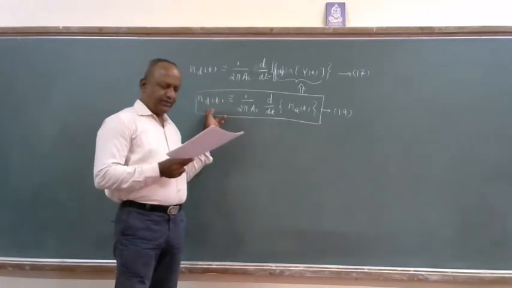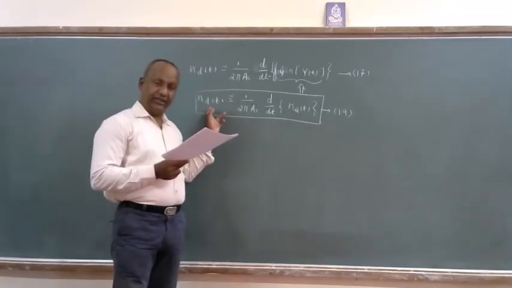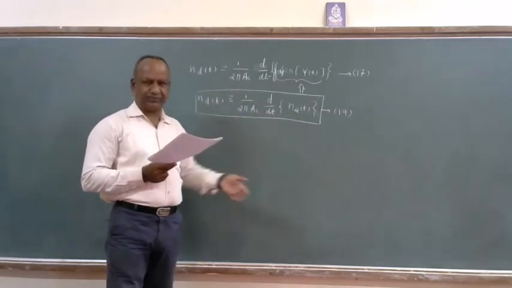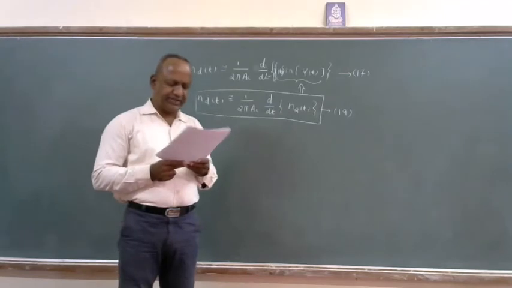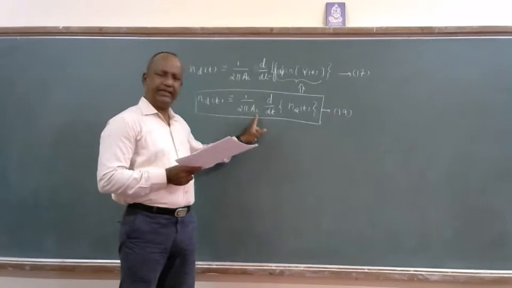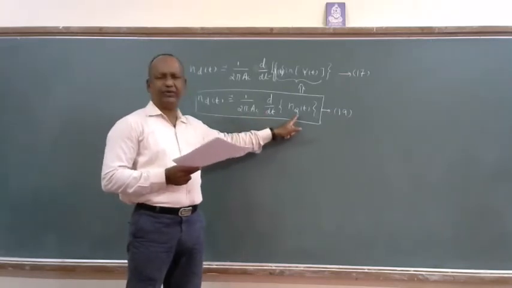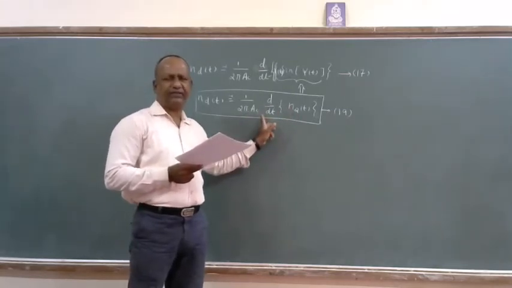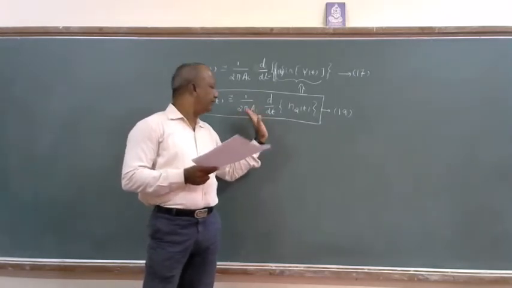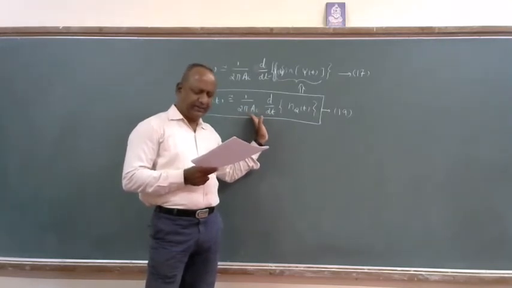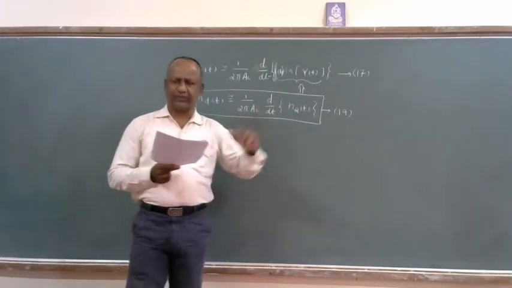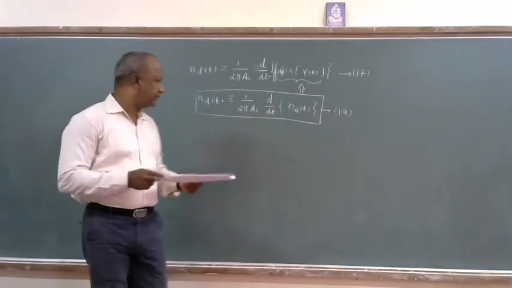This means that the additive noise ND of t appearing at the discriminator output, which is the receiver output, is determined effectively by the carrier amplitude. 2 pi is a constant, AC is a variable. ND of t depends upon these two terms, AC and NQ of t. That means I can find ND of t, the discriminator output noise, in terms of the carrier amplitude AC and the quadrature component of the noise signal N of t. NQ of t is the quadrature component of the noise N of t.